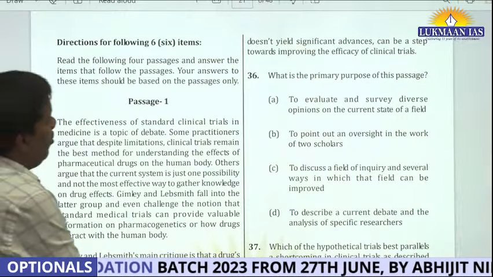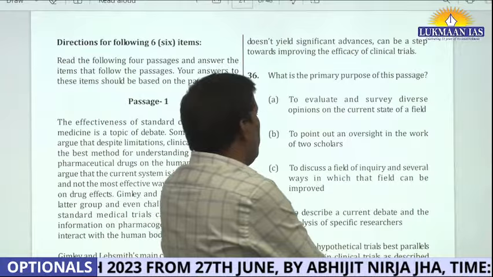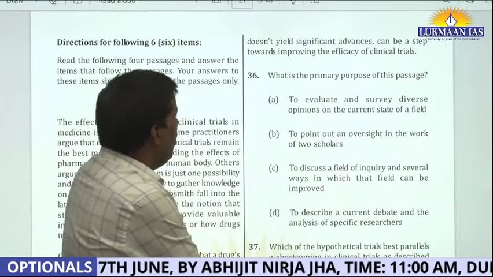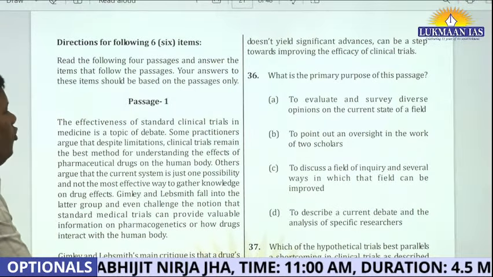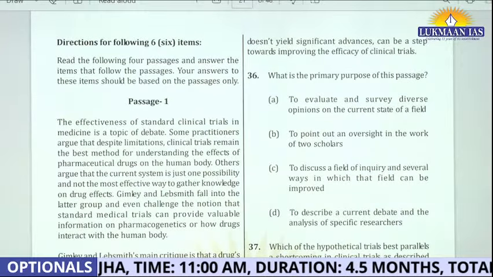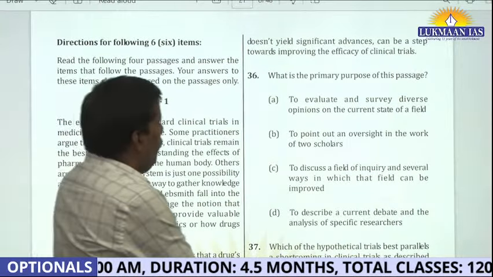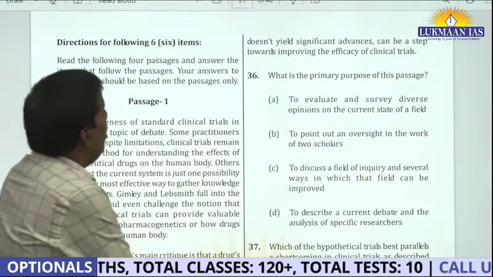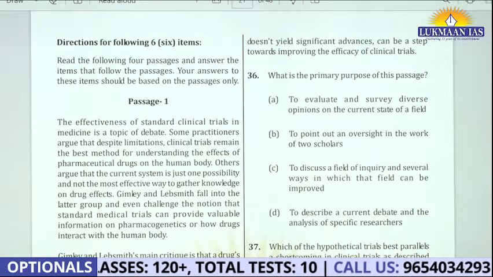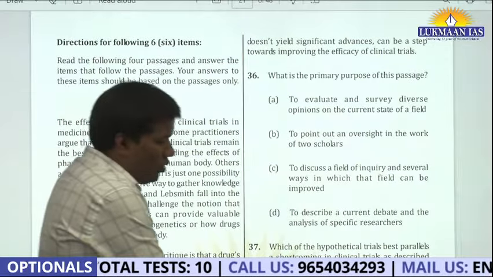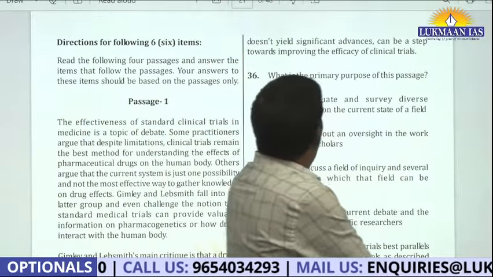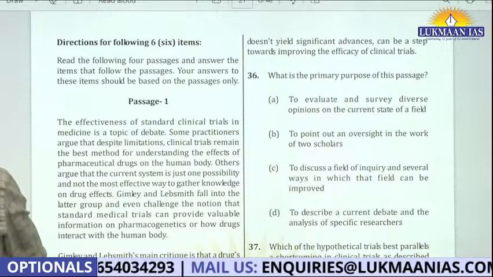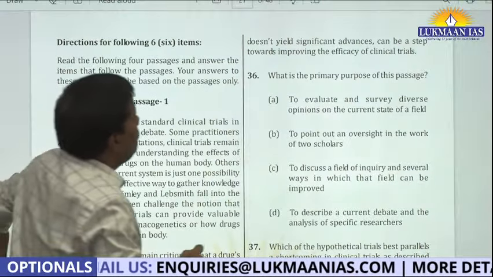Okay, are they discussing several ways in which that field can be improved? To describe a current debate and the analysis of a specific researcher. See, now if you can do a question like this, it will test your clarity of thought. See, what is happening? The options are also very strong.